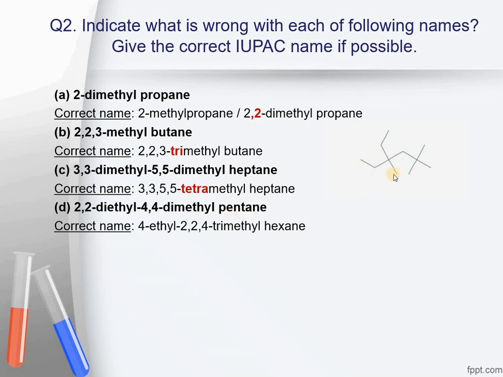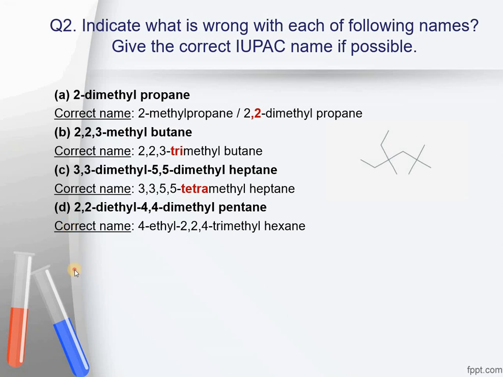So if you take it like this, that is, this is first carbon, second, third, fourth and fifth carbon, and at position 2 there are 2 ethyl groups attached, the name would be incorrect, because at this position this ethyl group will be included in the continuous chain and the number of carbon atoms will increase in that case.